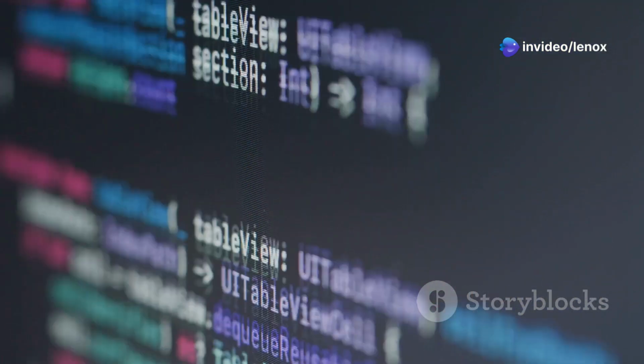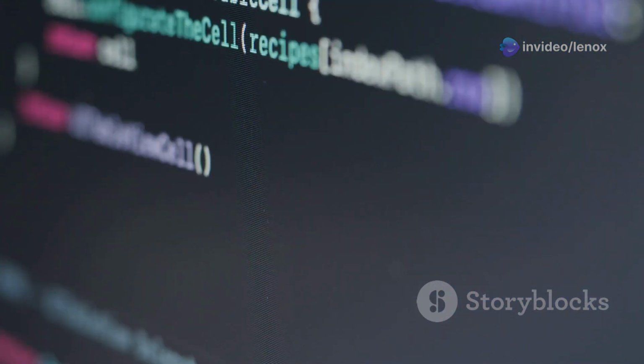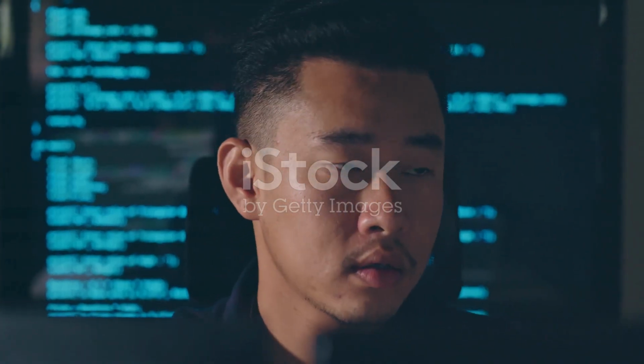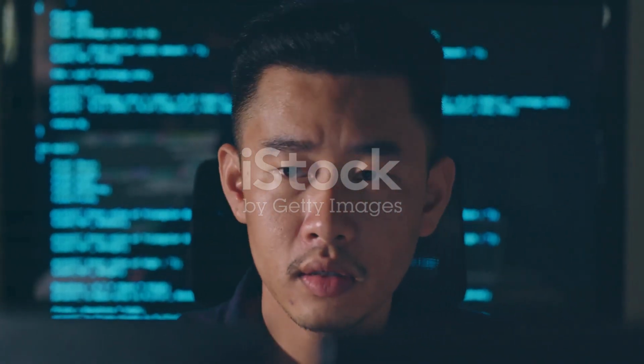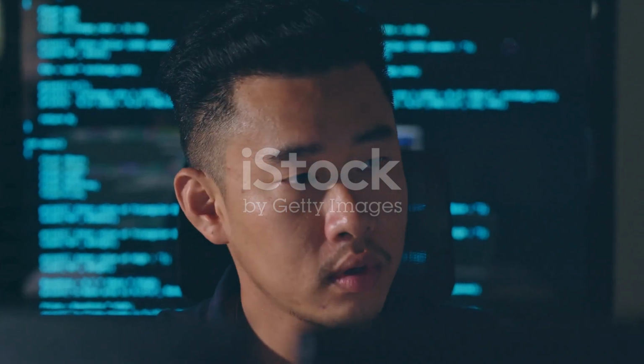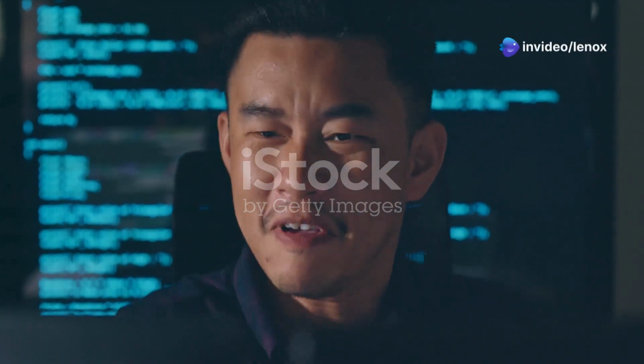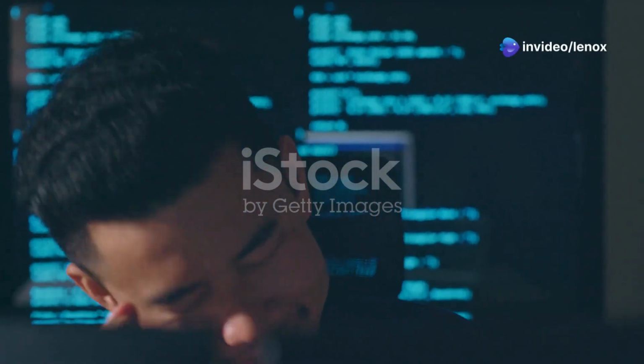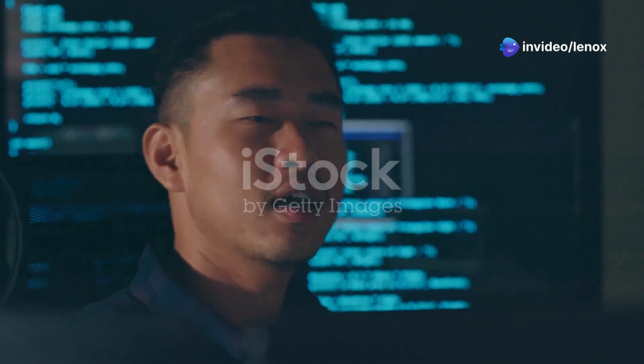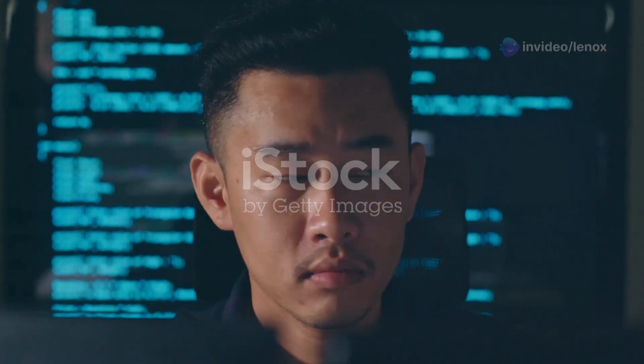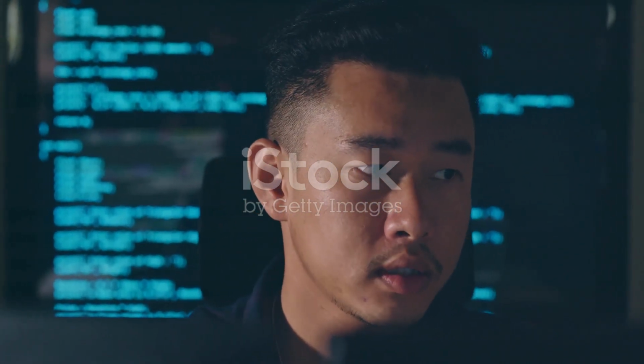Section 7. Best practices for a smooth development journey. Congratulations on creating your first web app using Android Studio. This is a significant milestone and you should be proud of your achievement, but the journey doesn't end here. To ensure your app stands out and provides the best user experience, there are several best practices you should follow.